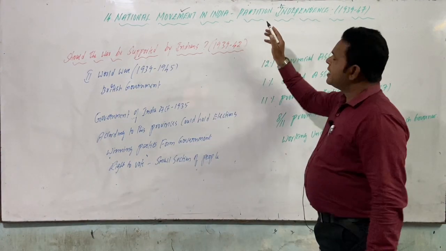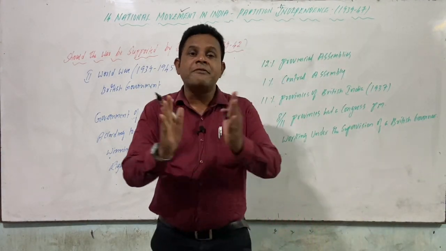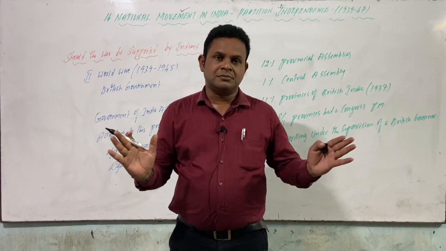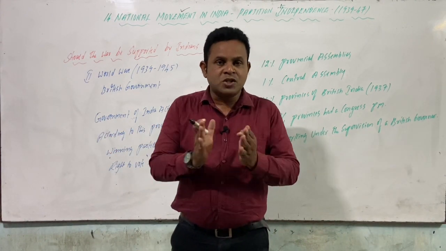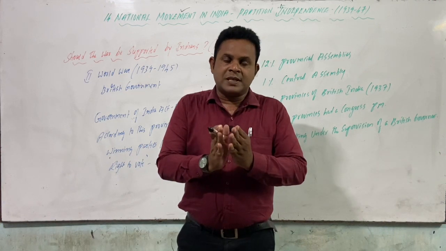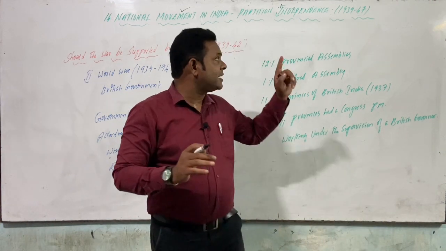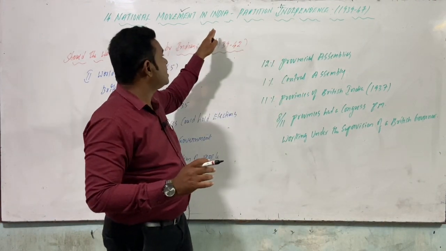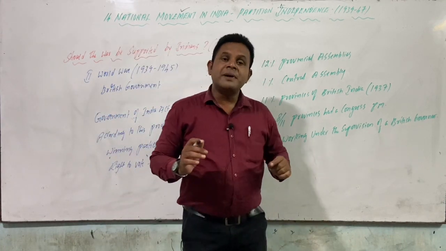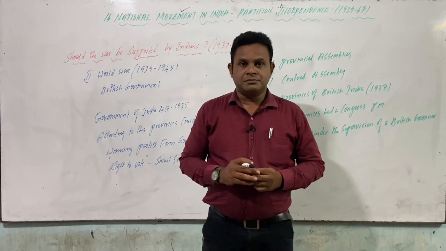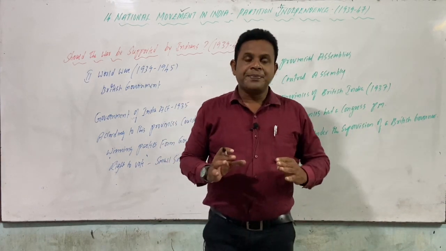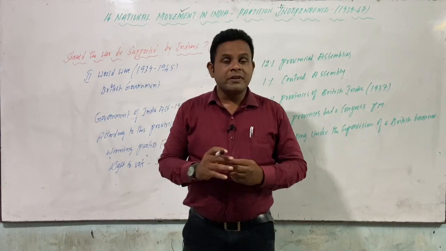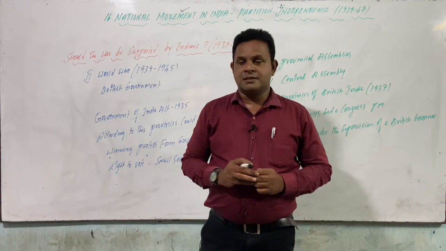Not only that, partition. Partition in the sense is nothing but bifurcation, separatism. So to make two equal halves, partition of Bengal, Andhra Pradesh, Telangana, partition related to our country. Independence. Independence in the sense, as you know, is freedom. 1939 to 1947. This is what we are going to learn and understand in this lesson.